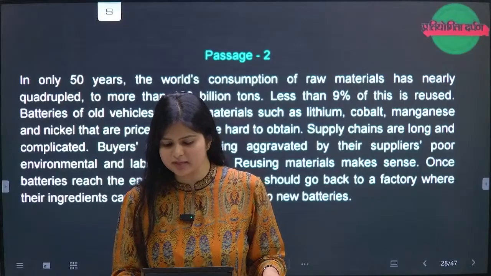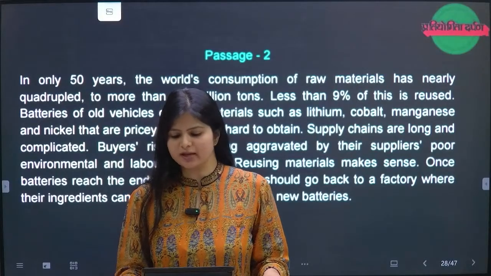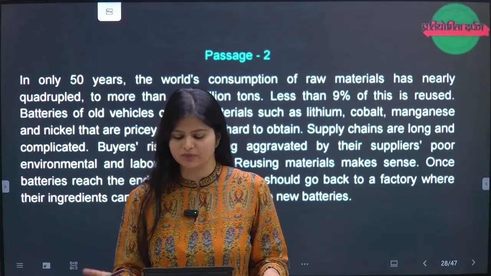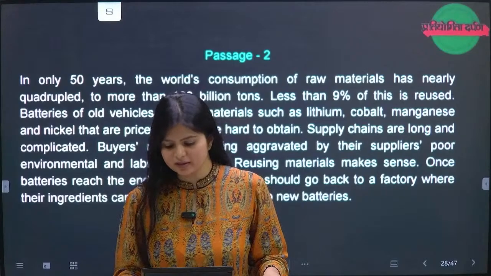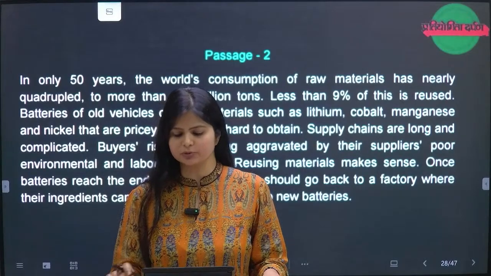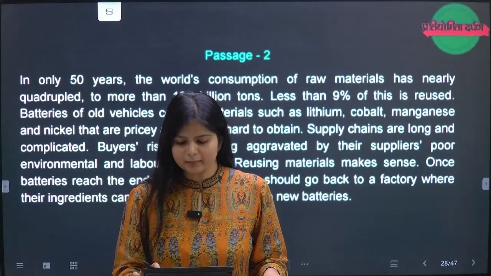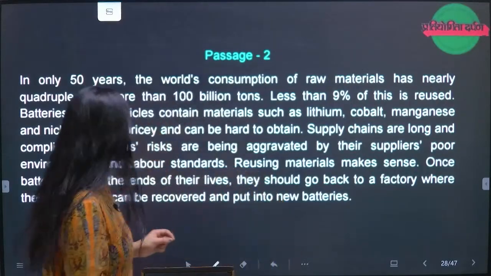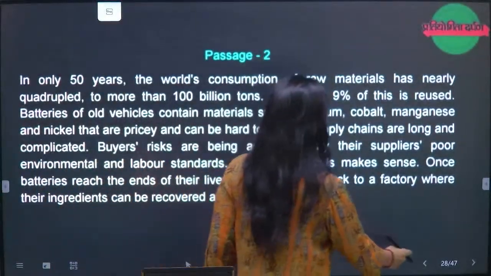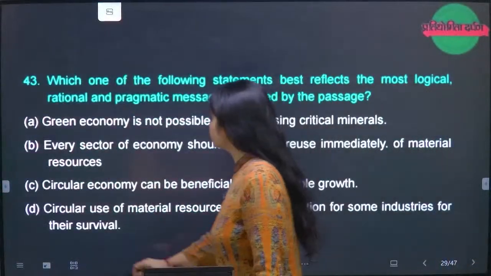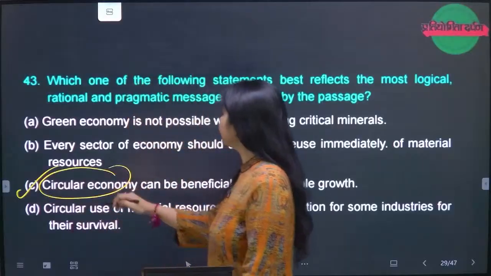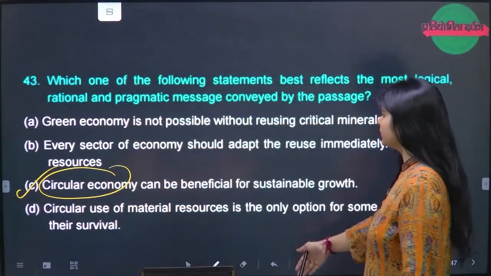Reusing materials makes sense. Once the batteries reach the ends of their life, they would go back to the factory where the ingredients can be recovered and put into new batteries. So the right option of 43, quickly mark C. C is the right option. Circular economy, this is also right. Why? Because if you see most of the options, they are not right.